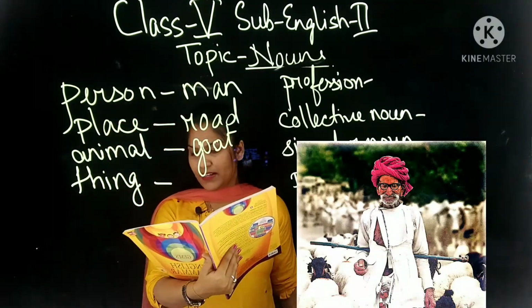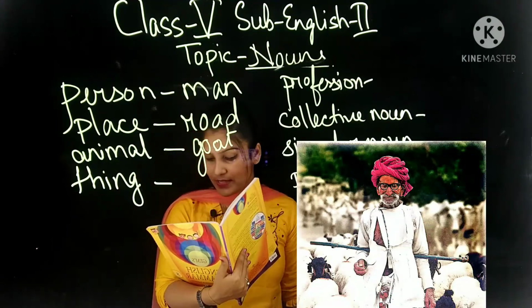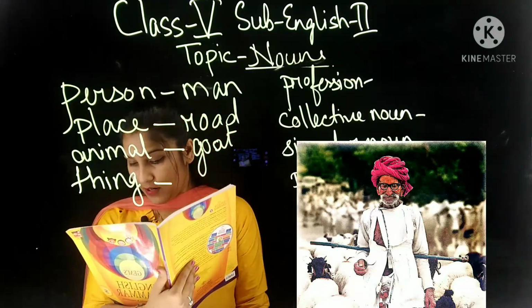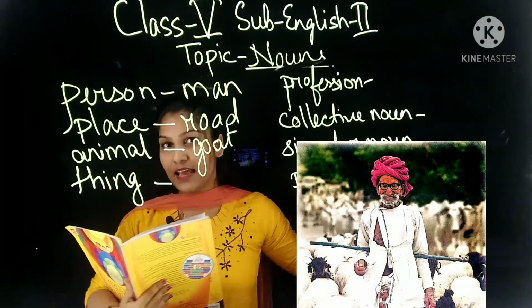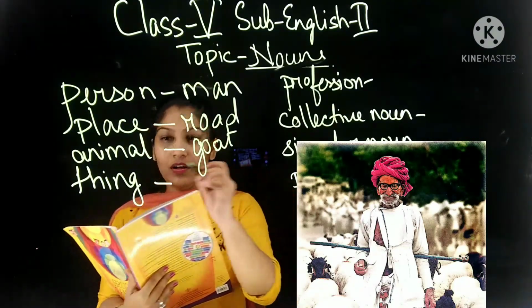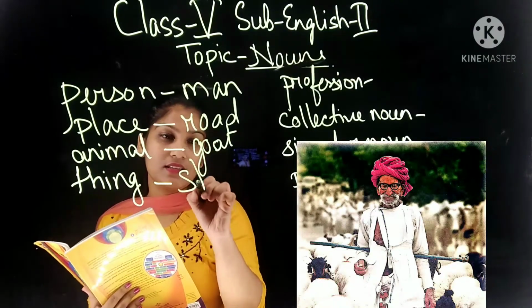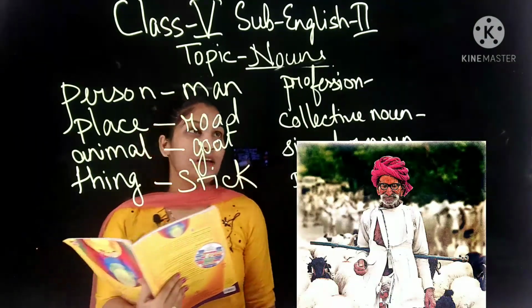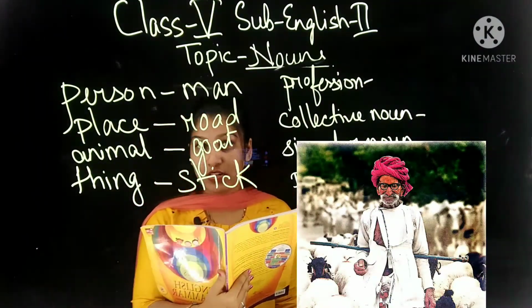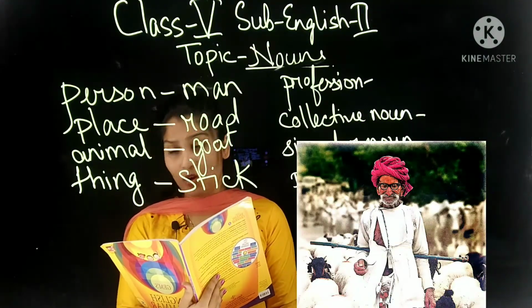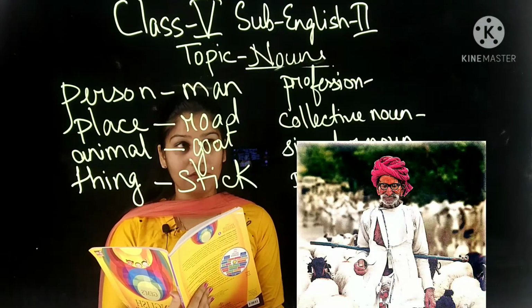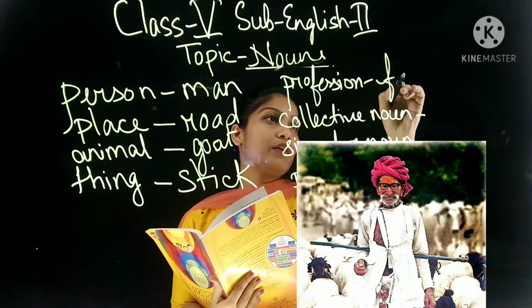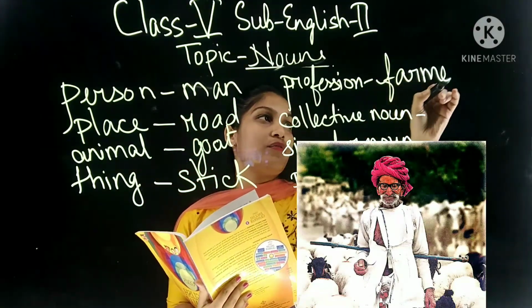Next, thing. What thing can you see here? A stick. This man is carrying a stick. Yes, you can see. So the thing will be this stick. Okay. Next, profession. Profession, that is the occupation. What is the profession of this person? This person can be a farmer. So we can write here, profession: farmer.